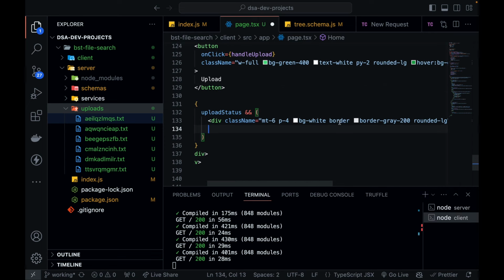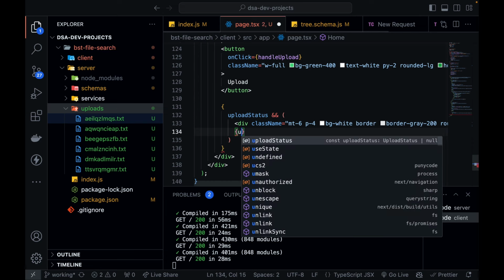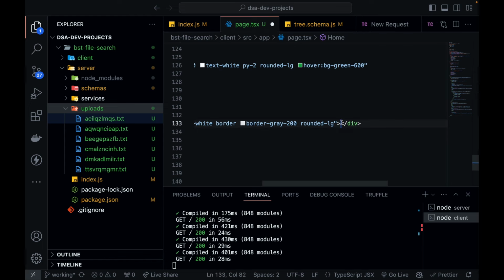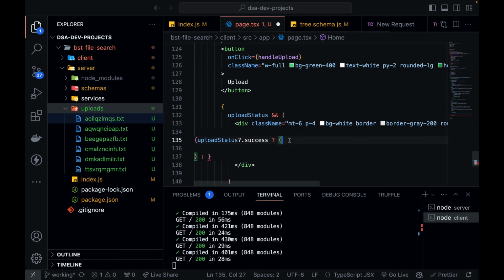Now again a condition inside this. If my upload status dot success, so if my upload was really successful, then I'm going to define... I think this is not right. Upload status dot success. Oh, okay, this is the issue, because I was trying to create the condition. I have to write the condition inside my div. Yes, now it is perfectly right.